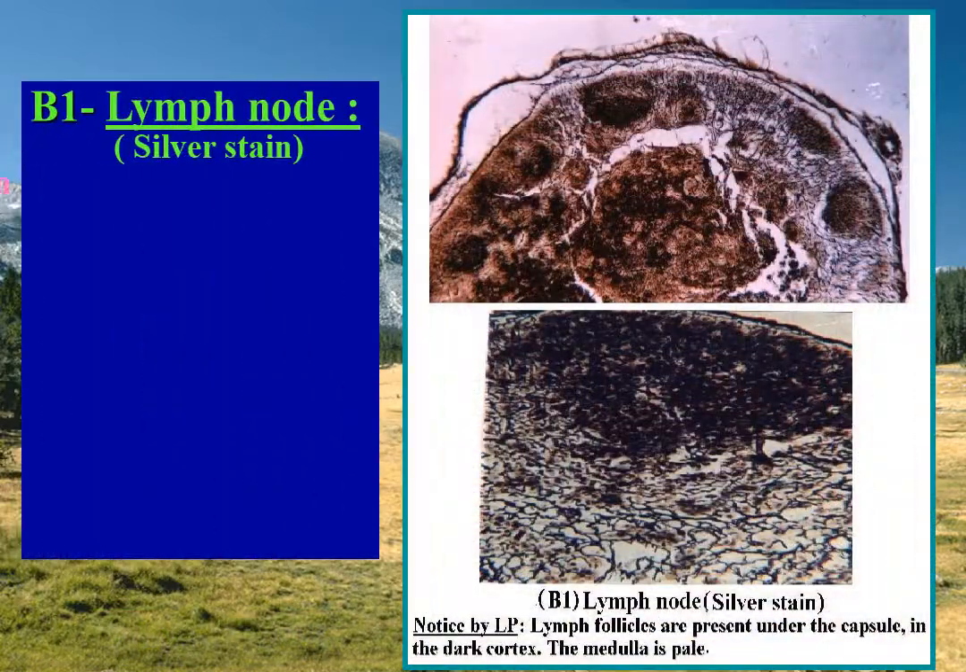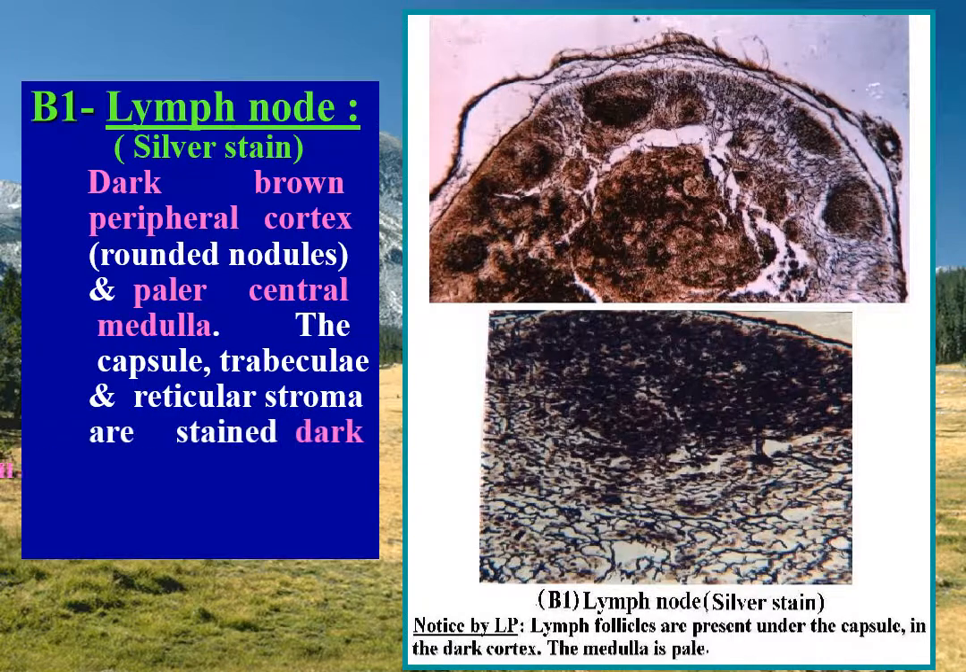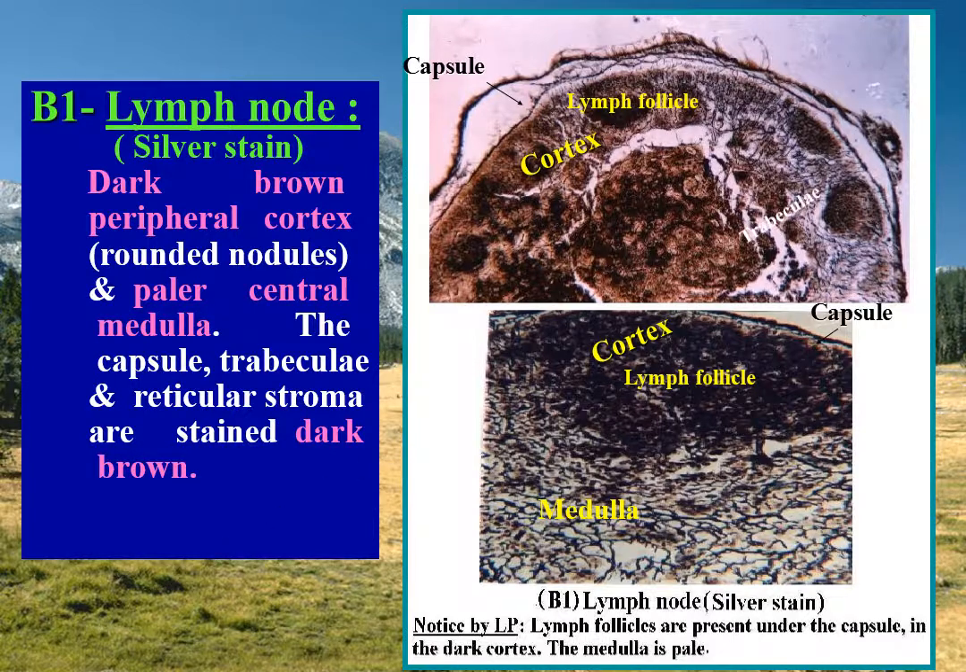Lymph node stained with silver examined by low power for studying the structure of the stroma. Dark brown peripheral cortex formed of rounded nodules is seen with paler central medulla. The stroma is formed of capsule, trabeculae, and reticular stroma. All are stained dark brown.